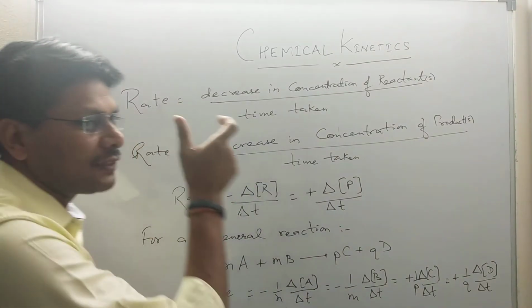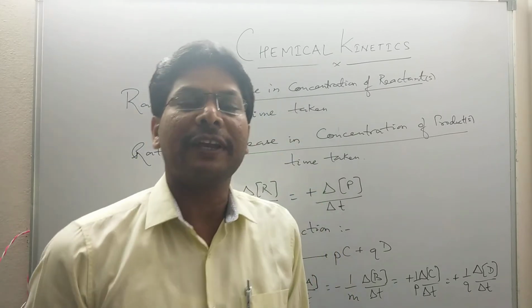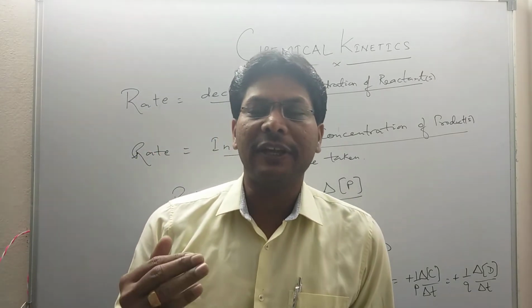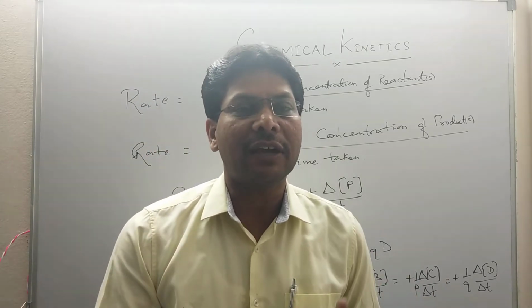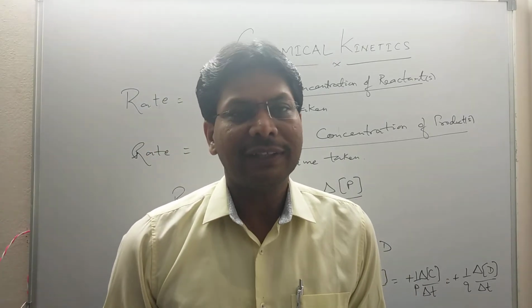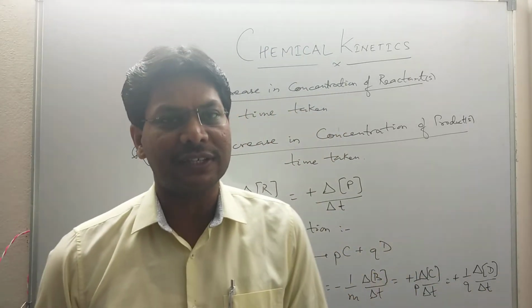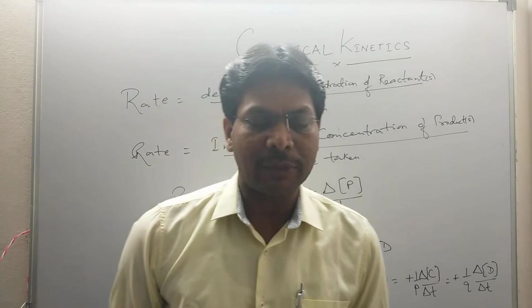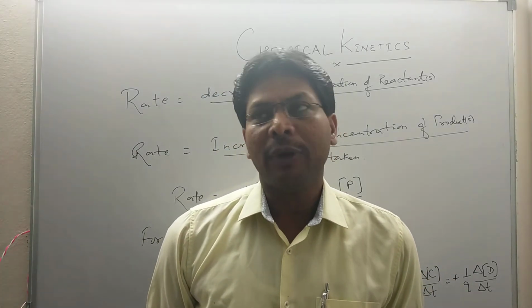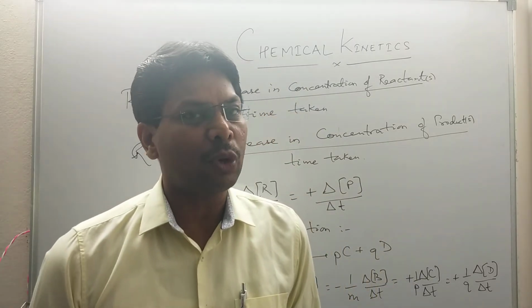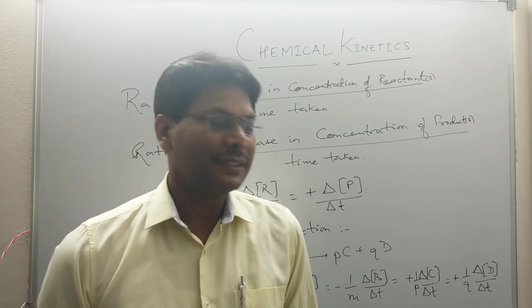So what is rate? Rate is the decrease in concentration of reactant by time taken. Suppose we take 1 molar of reactant and within 10 minutes it gets converted to 0.5 molar. That means rate will be the final concentration, 0.5, minus the initial concentration, 1 molar, upon the time, that is 10 minutes. We can convert the time into seconds because the unit of rate of reaction is mole per liter per second. The SI unit of time is second, that's why we take it in seconds.